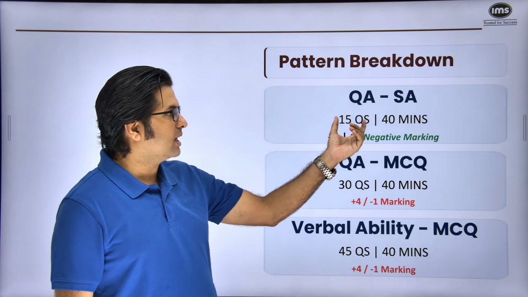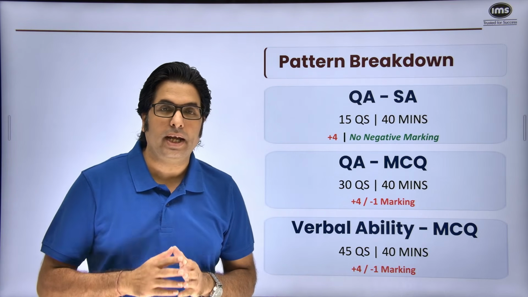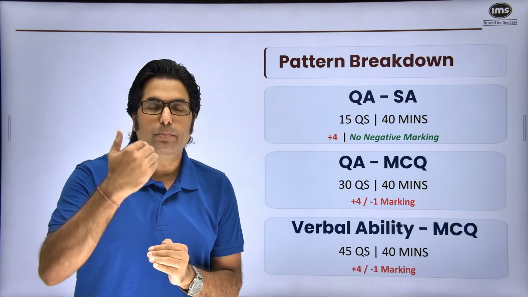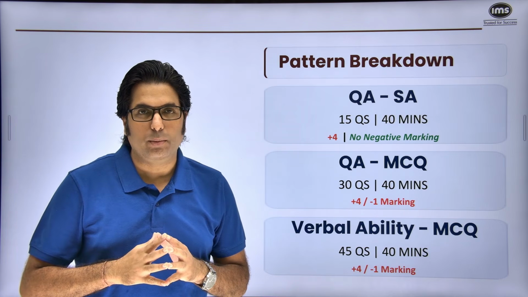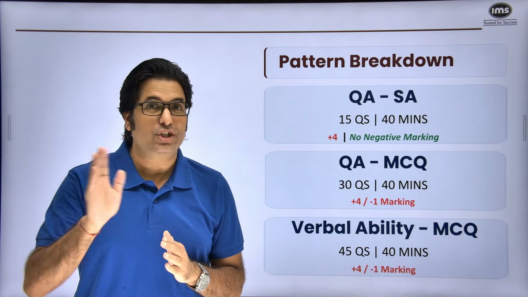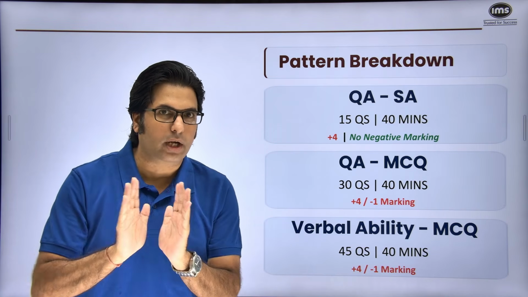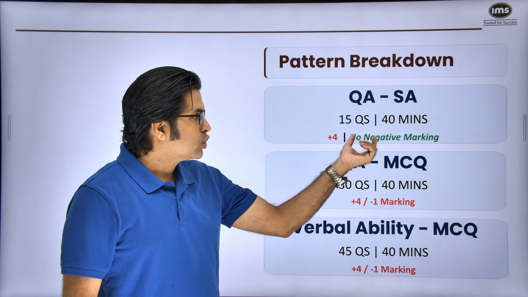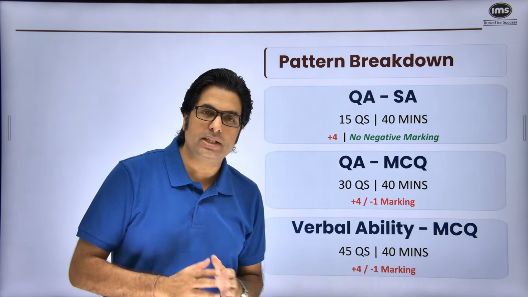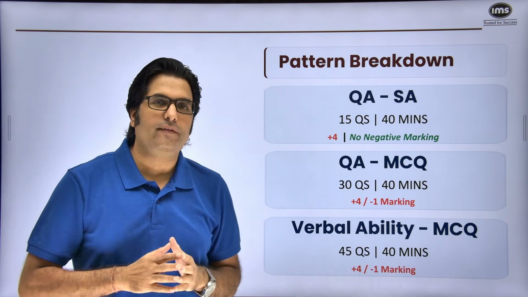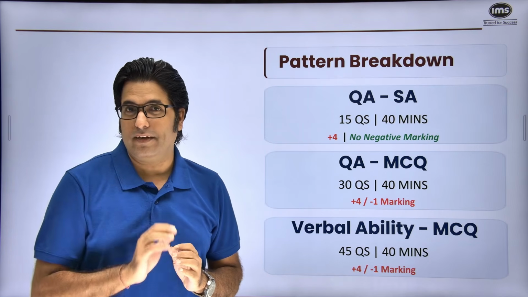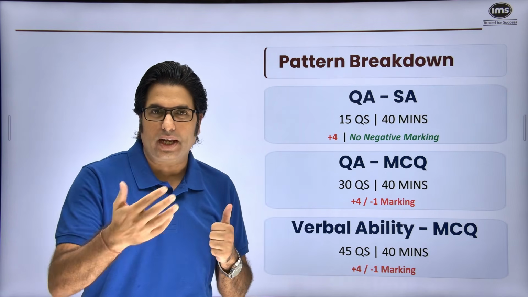Understand that there are three sections. One is quantitative ability, and there are short answer type questions, which means you have to input your answer via an on-screen keyboard. You don't get four options, so it's not multiple choice questions, it's not MCQ. And the advantage is that there is no negative marking here. So 15 questions, 40 minutes, and you get +4 for every right and 0 if you get it wrong, which means one important takeaway.